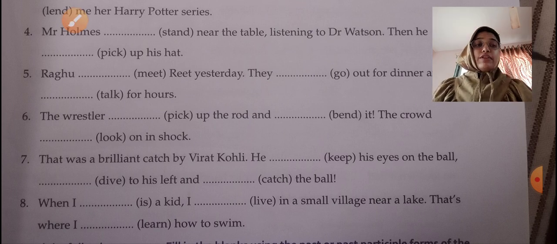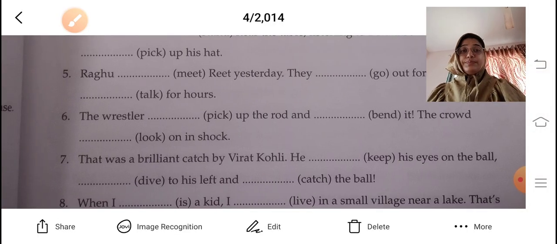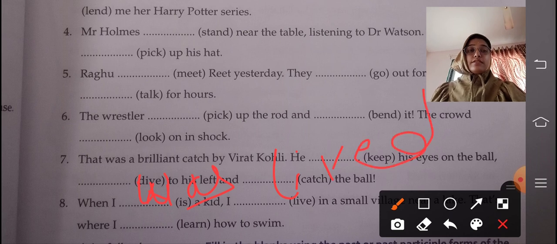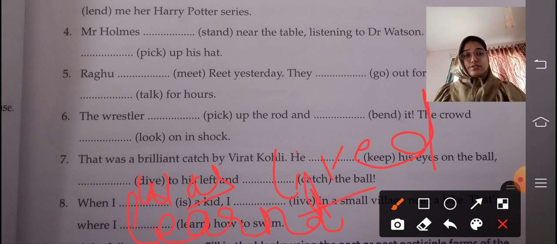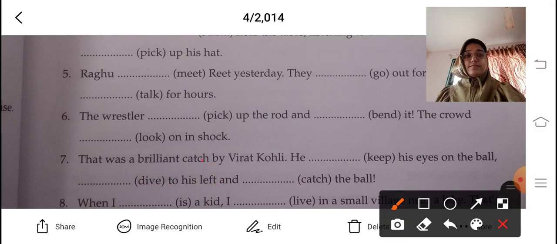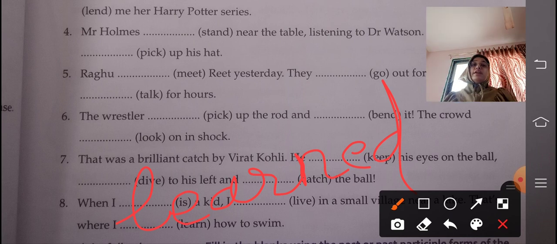I lived in a small village near a lake. When I was a kid. Yes, my dear students. So we'll write here, when I was a kid, I lived in a village and learned how to swim.